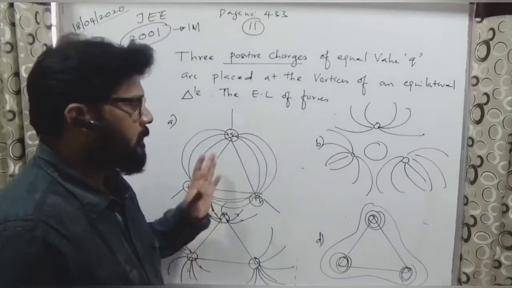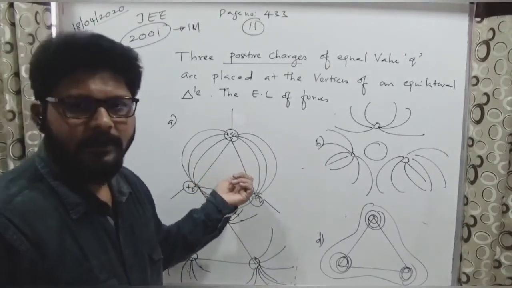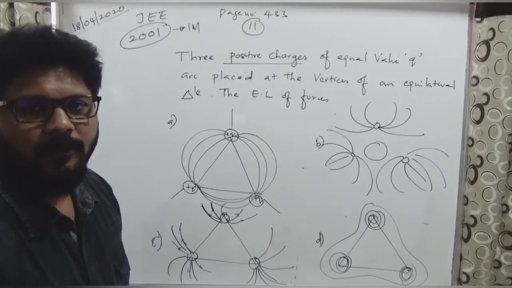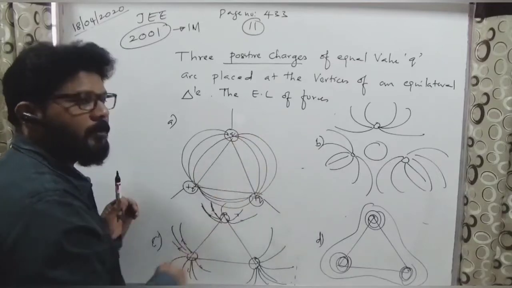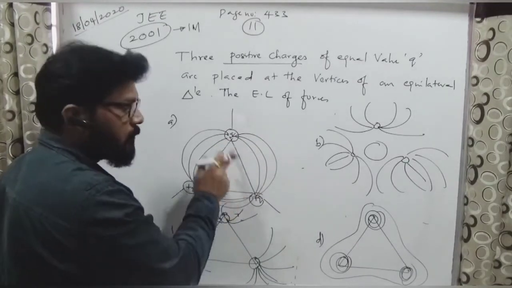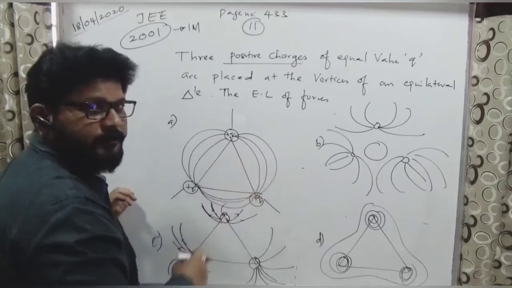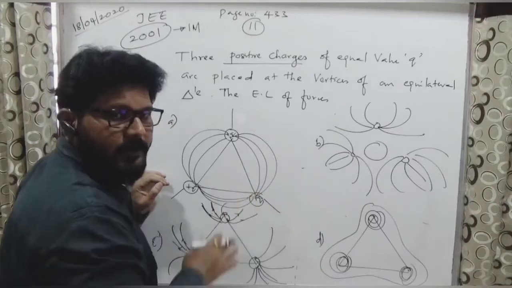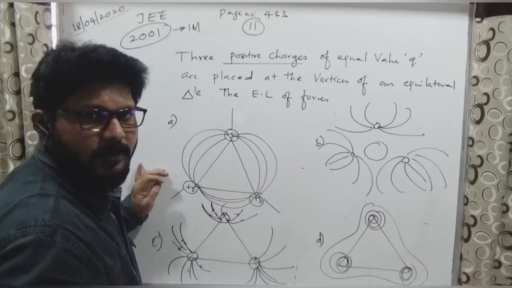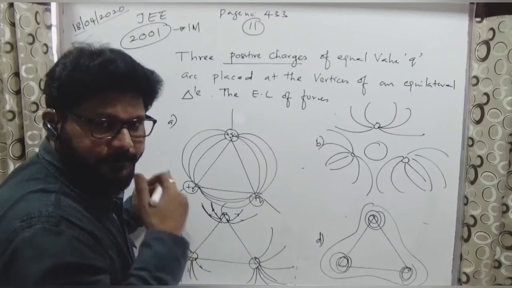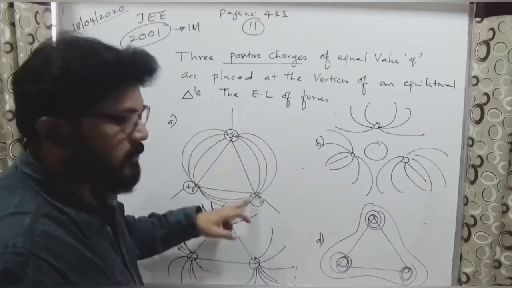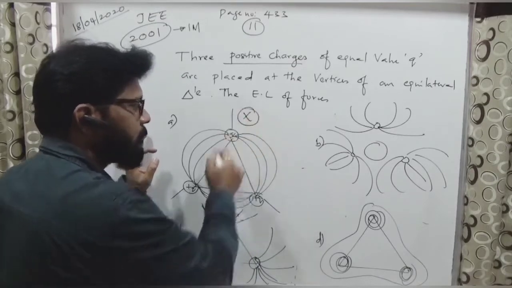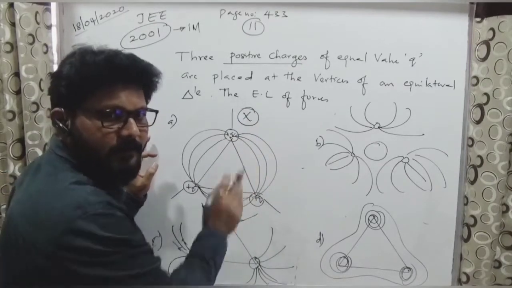Okay, now see here in this one. Why is the first one not correct? Because electric field lines do not form a closed loop. This one is a positive charge, and this is negative? Both are positive charges, so the lines will not meet at a point. That means for positive and positive charges, electric field lines will not meet at a particular point. This is the second property we discussed. So this fails. If this were positive and this negative, then it would be the right option.